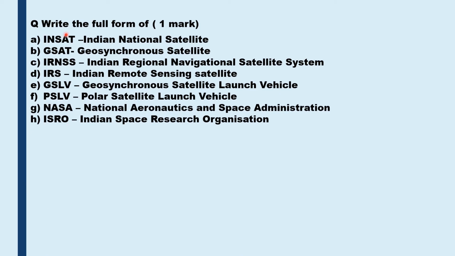Abbreviations can be given for which you will have to write down the full form. So if one abbreviation is asked, it will carry 1 mark. So the abbreviations are INSAT, which stands for Indian National Satellite, GSAT, Geosynchronous Satellite, IRNSS, Indian Regional Navigation Satellite System, IRS, Indian Remote Sensing Satellite.